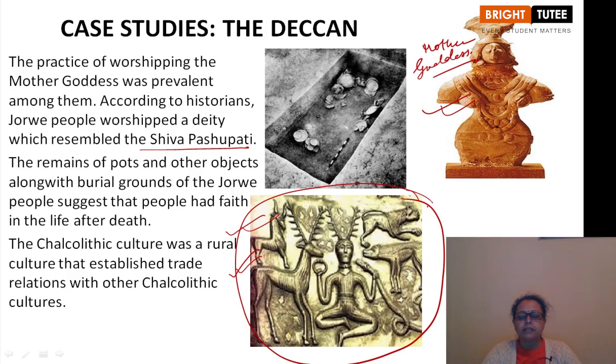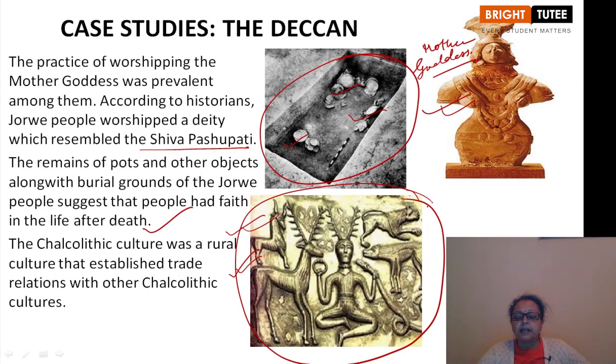Now coming to discuss the burials. The cemetery. The remains of pots and other objects along with burial grounds of the Jorwe people suggest that people had faith in life after death. This is the burial pit, and objects are buried with the dead, because they had a feeling that there is life after death also.